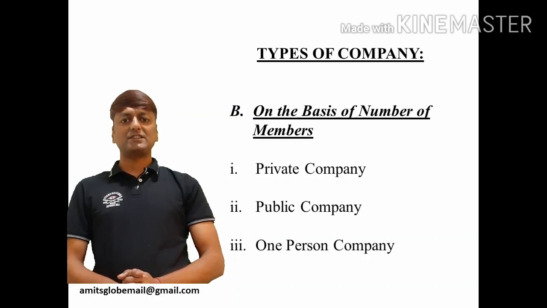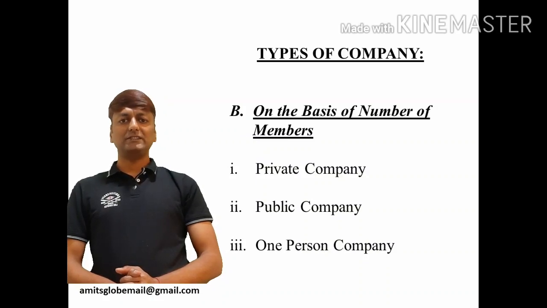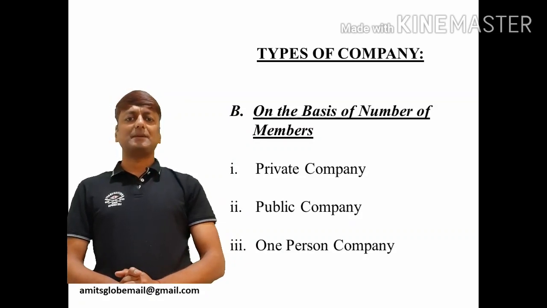Number one, restricts invitation of any share to the public; restricts the number of members to 200; and restricts invitation of any deposit from the public. So, a private company is just a private affair amongst close circles, and that's why public involvement is kept at the minimum level. Such kinds of company have a minimum membership of 2 and a maximum membership of 200.